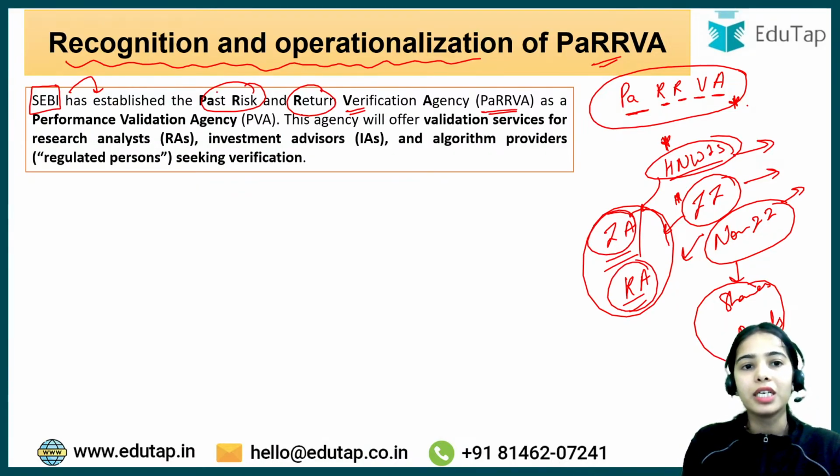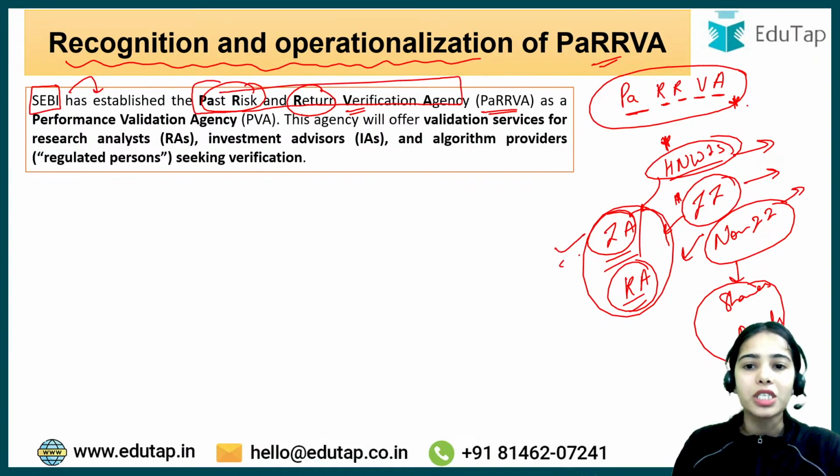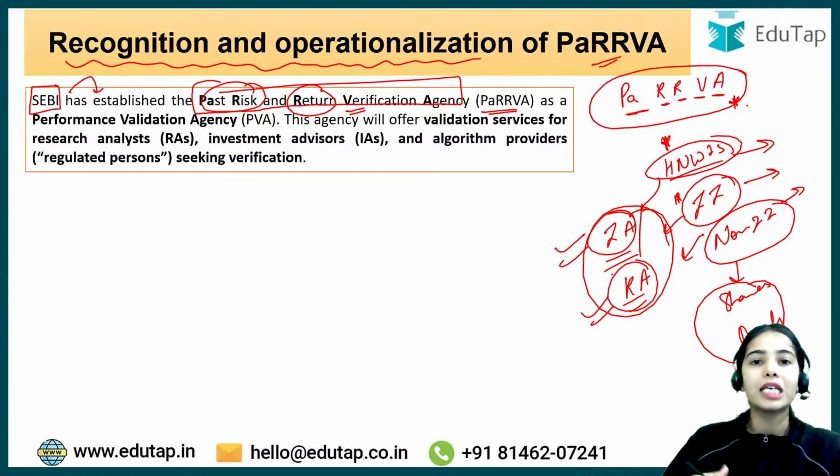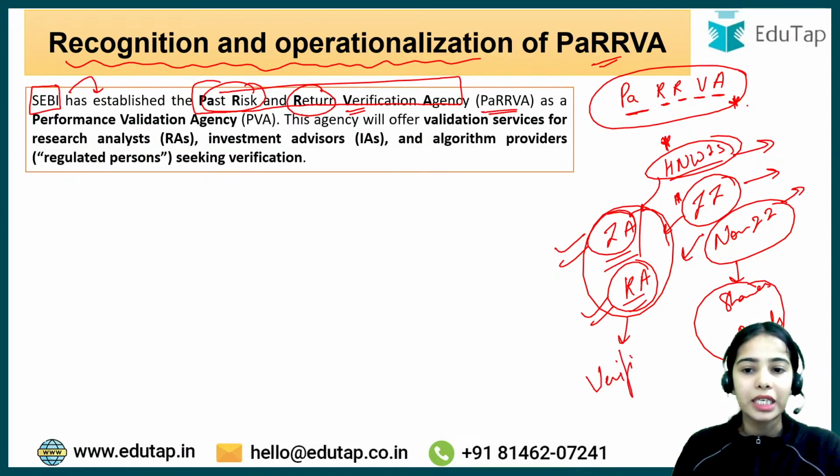So now PaRRVA is the Past Risk and Return Verification Agency. If the investment advisors or research analysts are saying some numbers, that the risk is this much and the return is this much, their data can be verified through the PaRRVA.